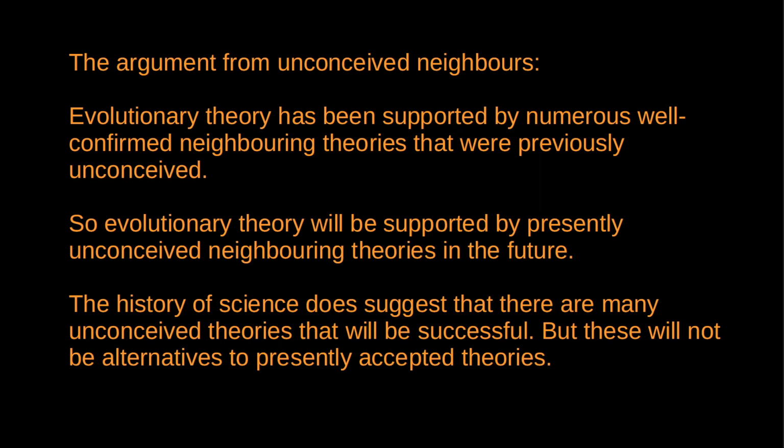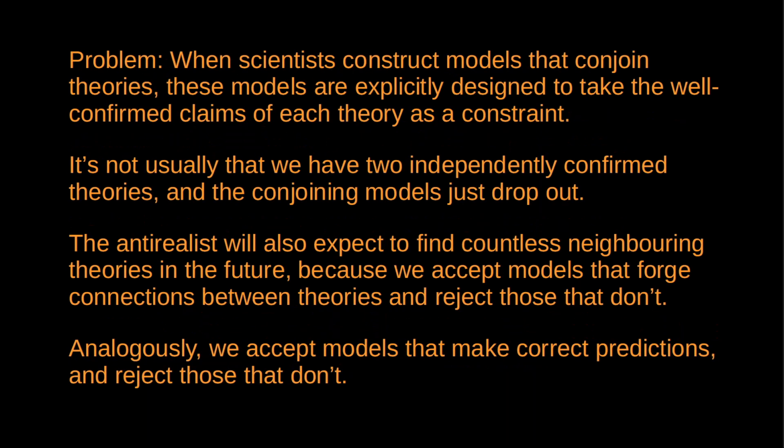Is that convincing? Well, one worry we might have about this appeal to neighbouring theories is, when theories are conjoined to predict or explain new phenomena, it often requires quite a lot of work to figure out how the theories fit together. So scientists will construct models that are explicitly designed to take the well-confirmed assumptions of each theory as a constraint, right?